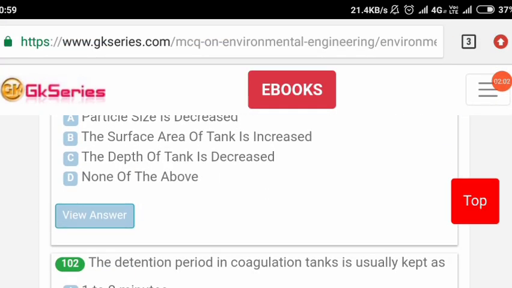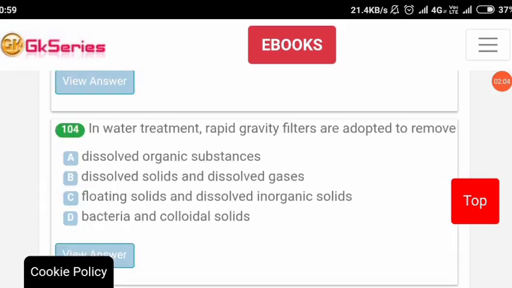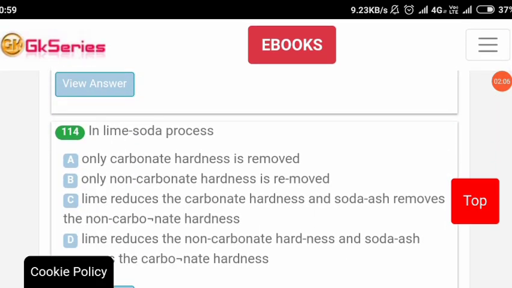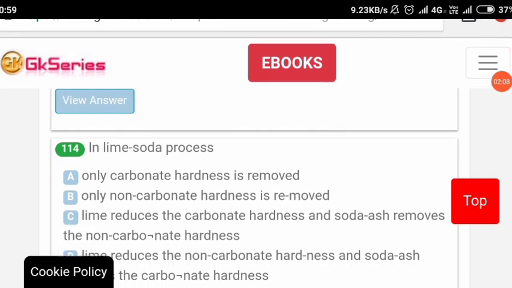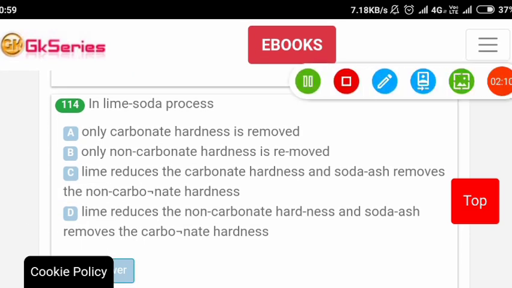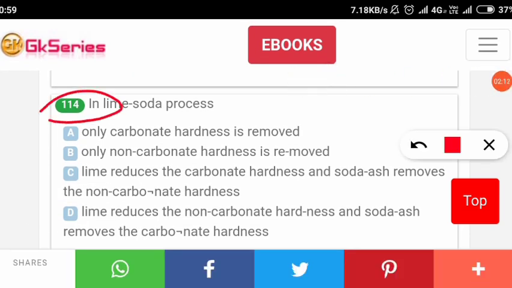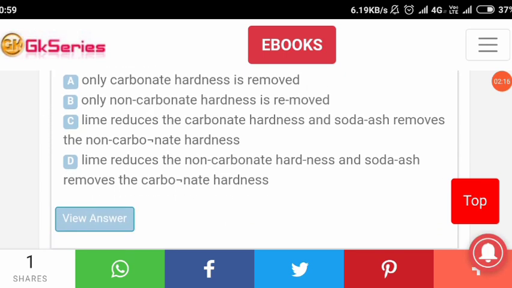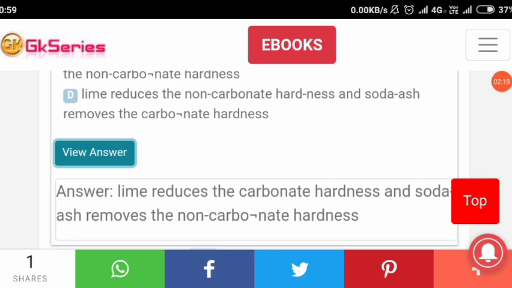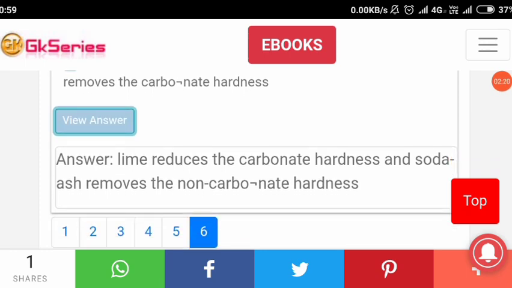By clicking on the 6th tab, we can get all the different questions with answers, and around 114 questions are there. That's very important. You can solve 114 questions from this GK series website, and the most important thing is that you can also get the explanation of some of the questions. Yes, that's also an important part, I would like to say.